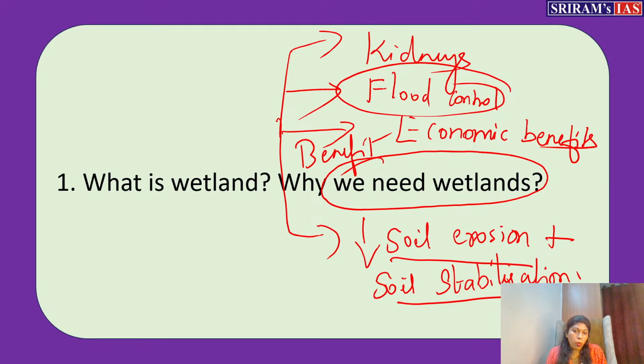So wetlands are the bodies located there, along with, if it's a swampland, trees which act as a natural barrier for the floods which happen near the ocean areas, near the coastal areas. So they act as a natural barrier. In that way, coastal erosion can be reduced. Soil erosion can be reduced due to the wetland.